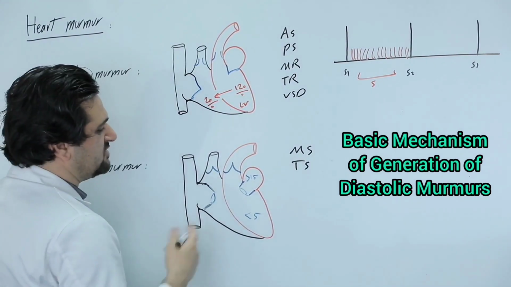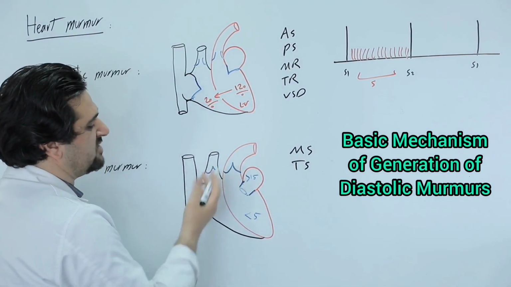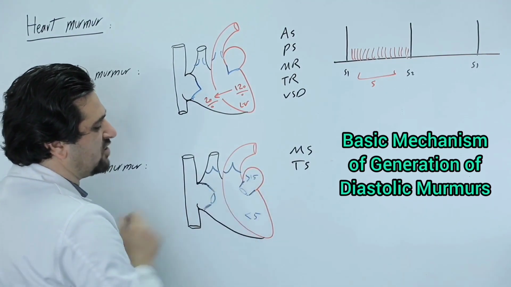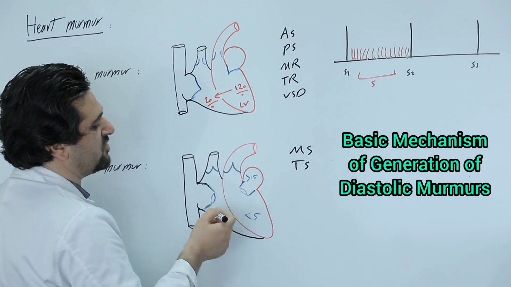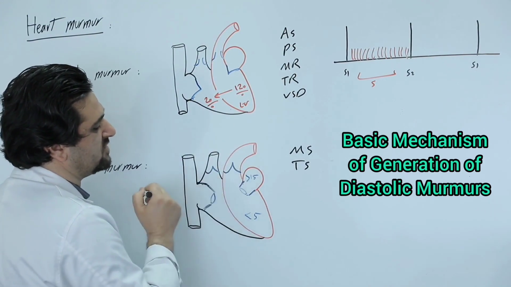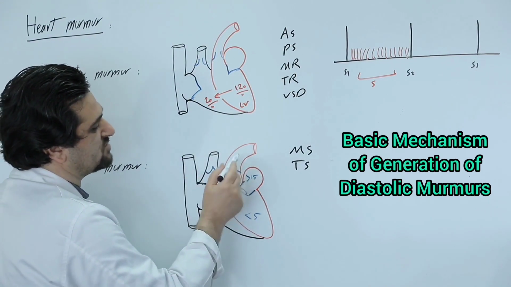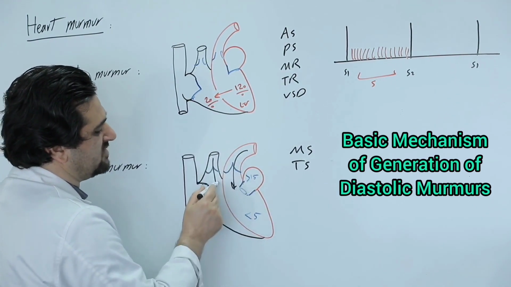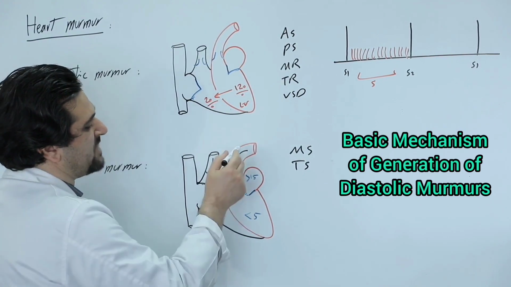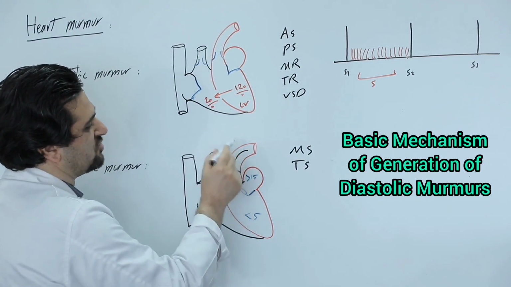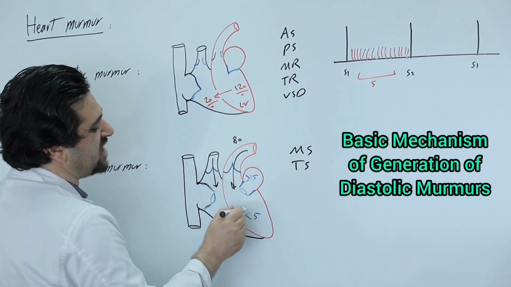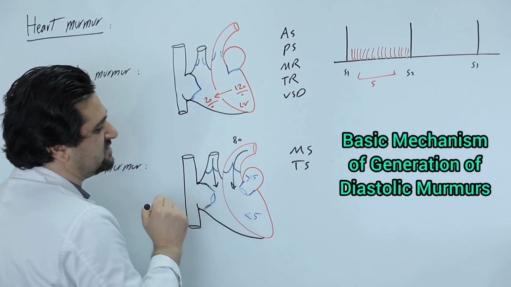During diastole, the aortic and pulmonary valves are closed, so there is no connection between the aorta and the ventricular chambers. But in patients who have aortic or pulmonary valve insufficiency, during diastole, blood flows from the aorta into the left ventricle and from the pulmonary artery into the right ventricle. During diastole, the blood pressure in the aorta is about 80 millimeters of mercury, while the pressure in the left ventricle is less than 5 millimeters of mercury.